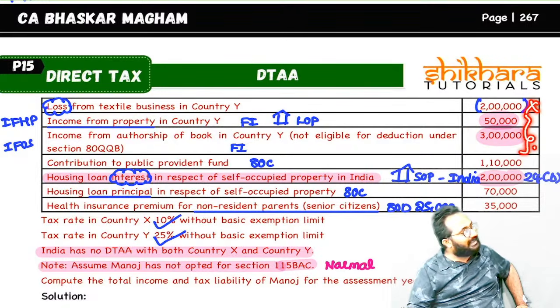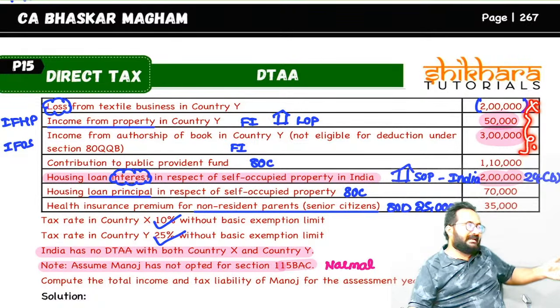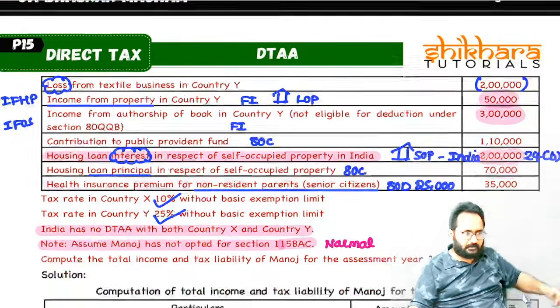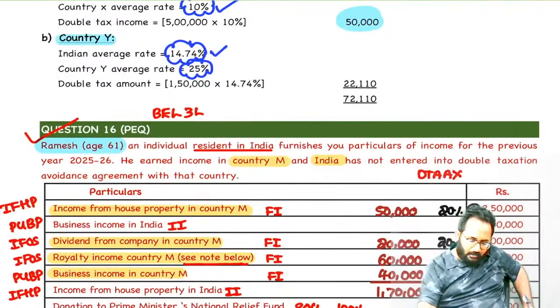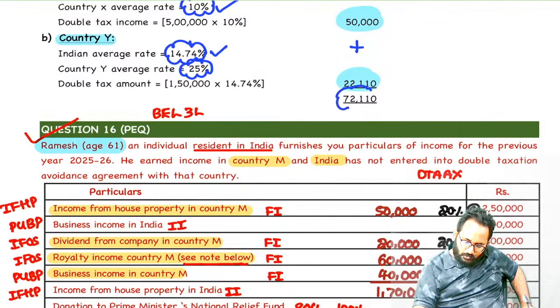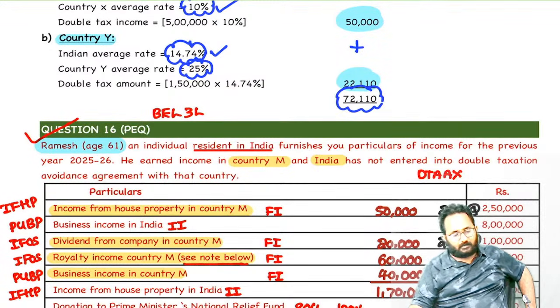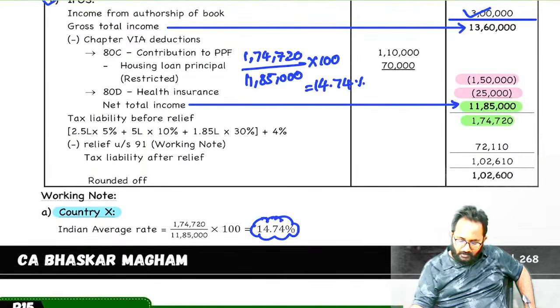What amount is taxed? 3 lakh 50. But in India, how much tax? 1 lakh 50. That means doubly taxed how much? 1 lakh 50. 1 lakh 50 into the lower of the rate, if you apply it, you will get 22,110. Both the things, if you add, how much? 72,110. Please reduce 72,110. Yes, this amount, and it is 610 only, not 600.